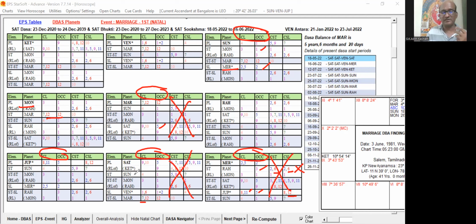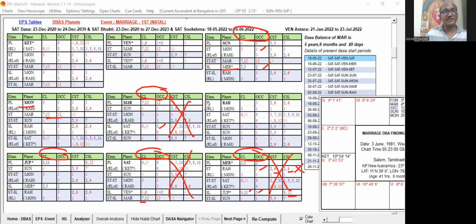You can understand, no? After Saturn, I have only Mercury coming, but Saturn has given the marriage, not Mercury. What I'm trying to say is that unless we study each planet's signification from CL to cuspal sublord, we cannot find the self-signification strength of each planet, and we have to study level to level. Those things will be explained and taught in the EPS classes in detail. So this is an example. With the help of that EPS table, we can identify which planets are favorable for the marriage during their Dasa, Bhukti and Antara. Why not the other planets will be supportive for that?